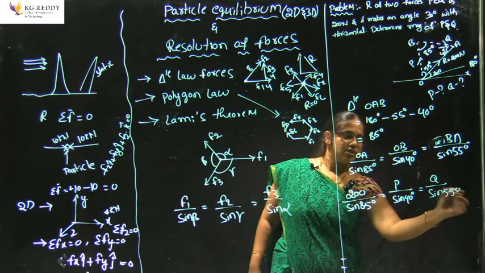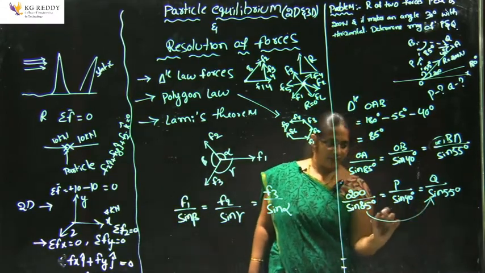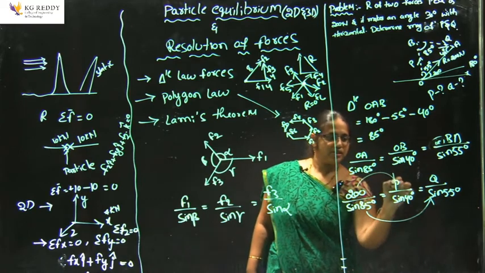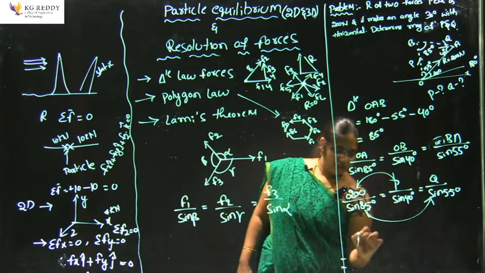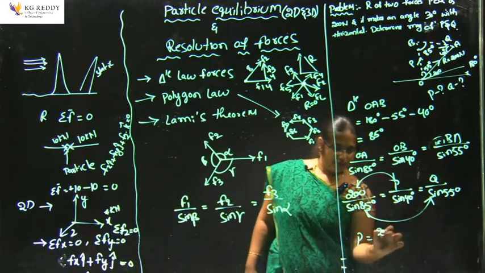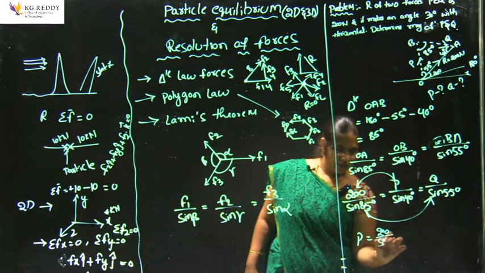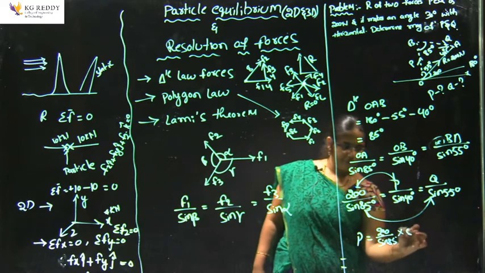Now solving these equations, taking these two equations one time and these two another time, when we solve directly we will get P equal to 200 divided by sin 85 into sin 40.